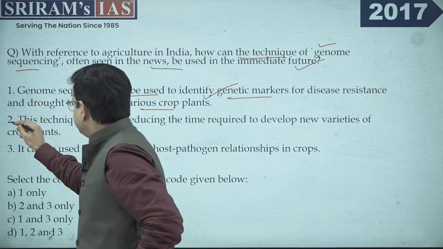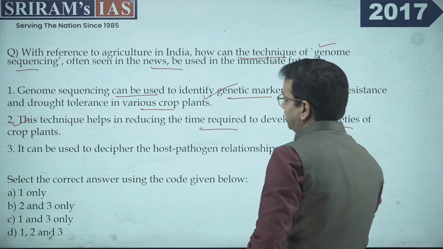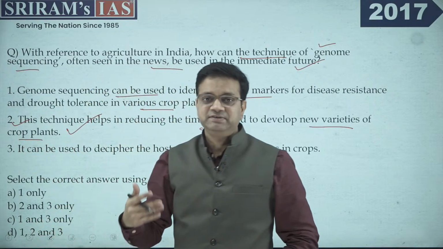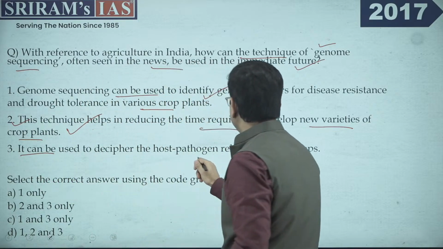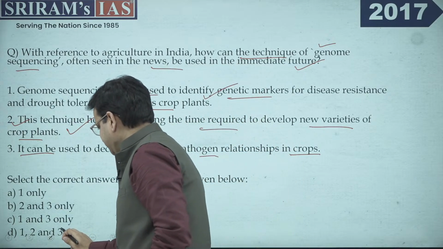Now, second, this technique helps in reduction of the time required to develop a new variety of crop plant. Absolutely correct, because we'll be ultimately saving time. Third, it can be used to decipher the host pathogen relationship in the crop. So all the three options that are given here are correct.